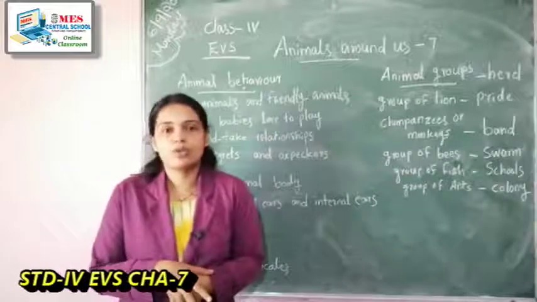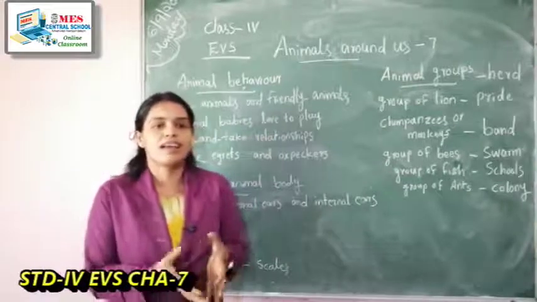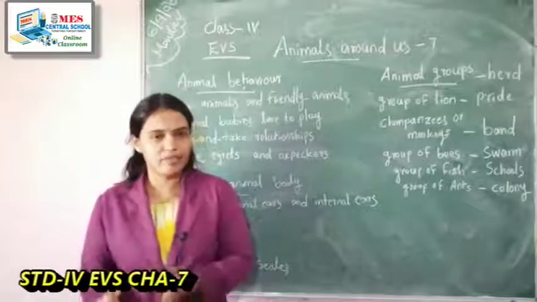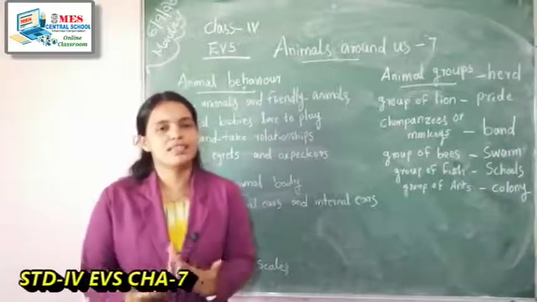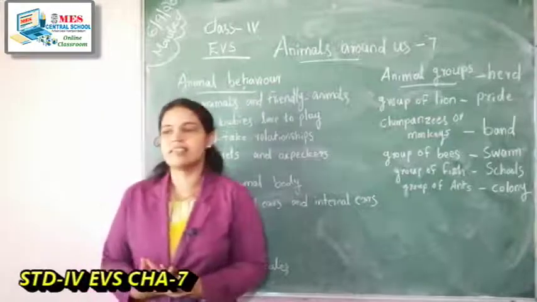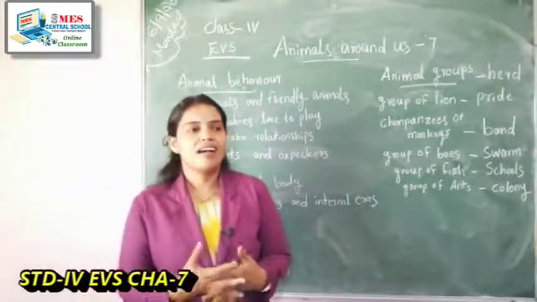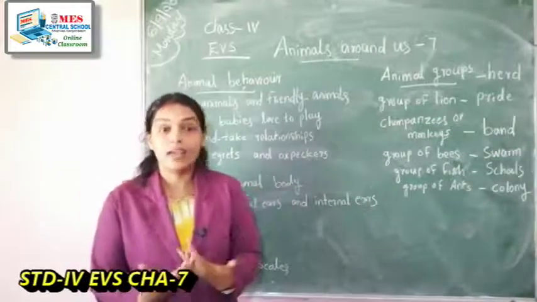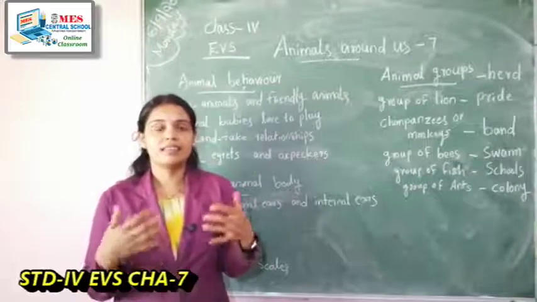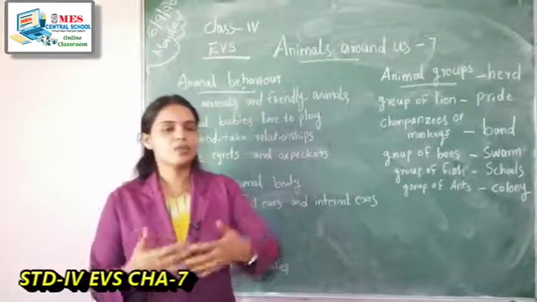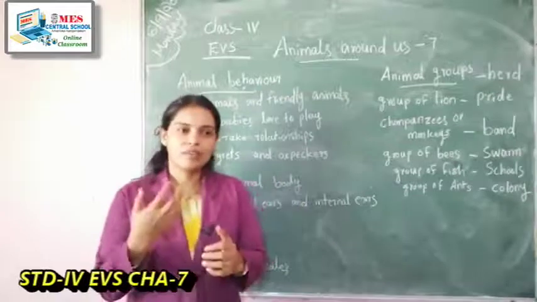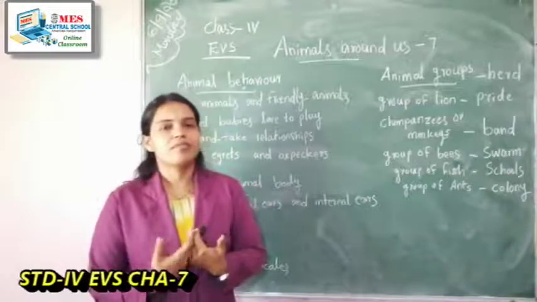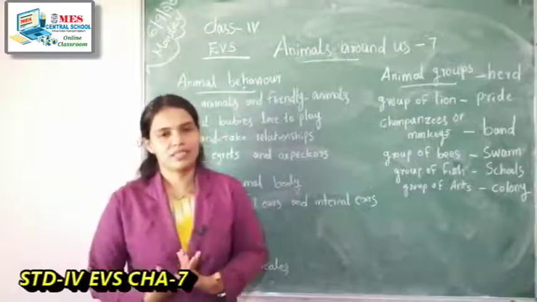But there are friendly animals also. Some animals and birds are not afraid of human beings. They come very friendly and are ready to eat. For example, pigeons, cows, goats, hens, and ducks. These birds are also very friendly. Whenever we give food items, they come very fast and eat the food.